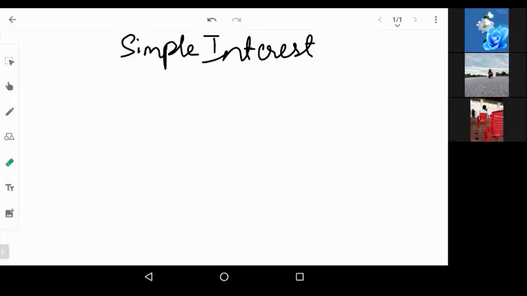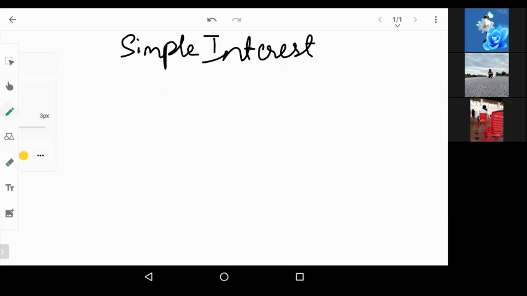Now the next chapter is simple interest. This is the interest which is calculated on the principal amount. So first we have to understand what interest is, or what the principal is. Now interest is the reward